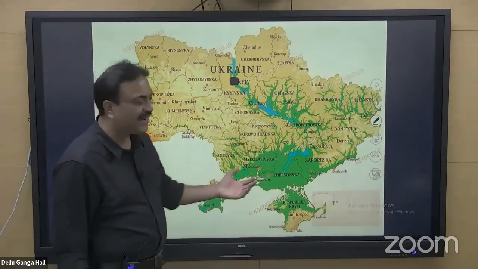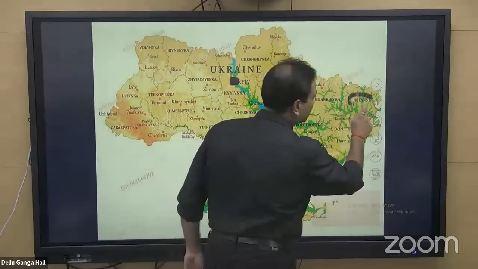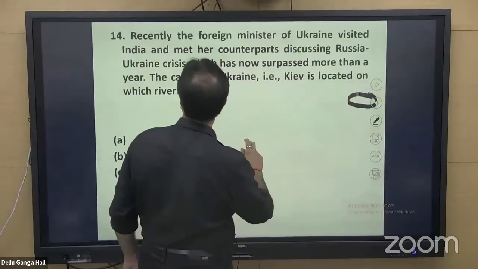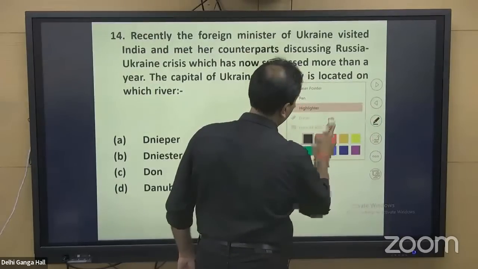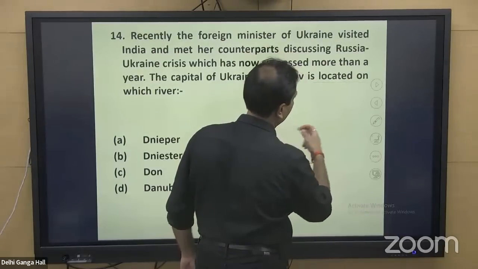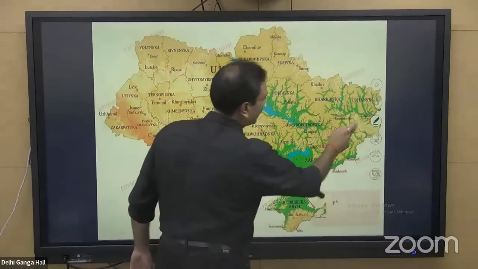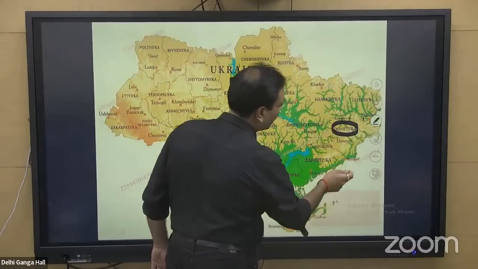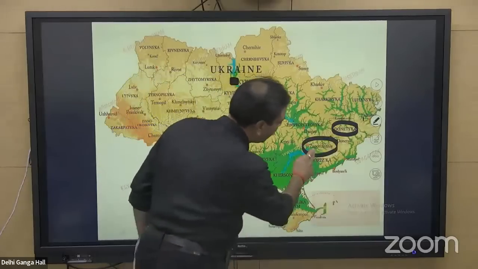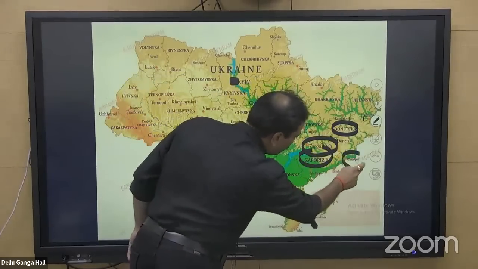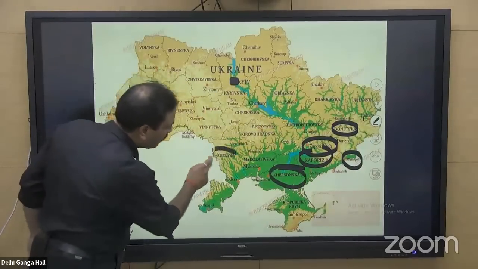Apart from that, various places that you have been hearing in the news, like Luhansk, present over here. Donetsk present over here, Zaporizhia, one of the nuclear power plants, present over here, Mariupol present over here, Kherson present over here, then Odesa present over here.